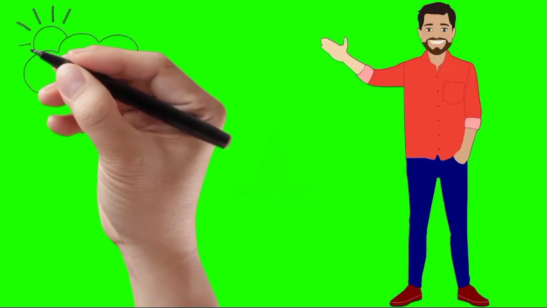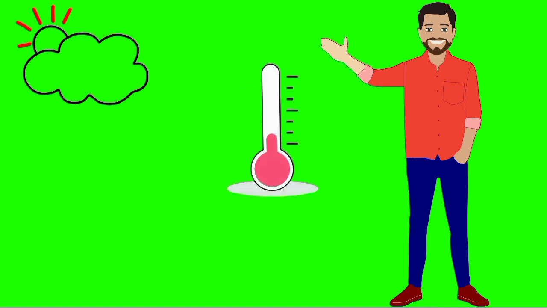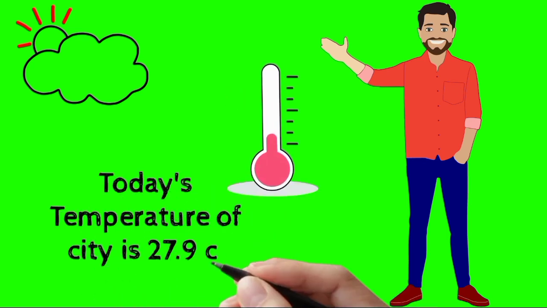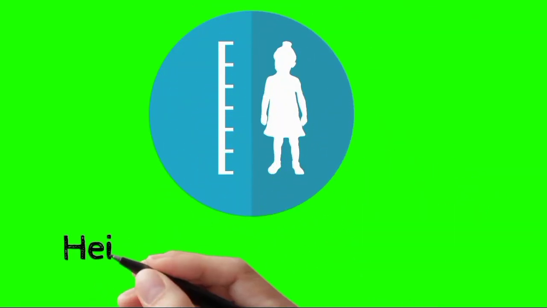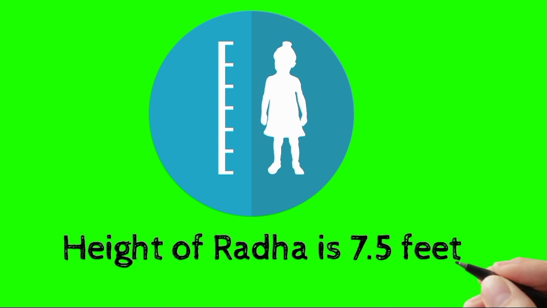Oof, today I'm feeling hot, and what is the reason? The reason is the temperature of the city is 27.9 degrees Celsius. Let us measure the height of the girl, and the height of Radha is 7.5 feet.